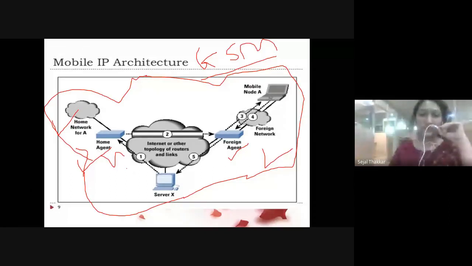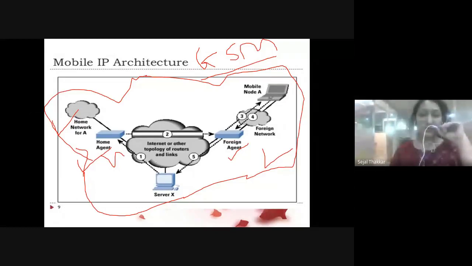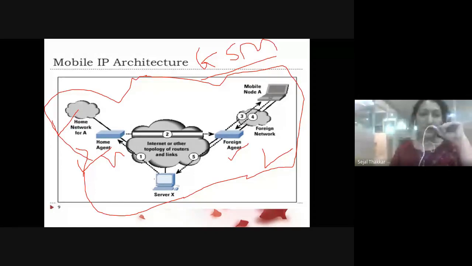So who is that person? What is the name of that person? What is the address of that person? Like this, the server wants to send some packet to that particular mobile network, and the server has to first ask the home agent. Then what will the home agent do?